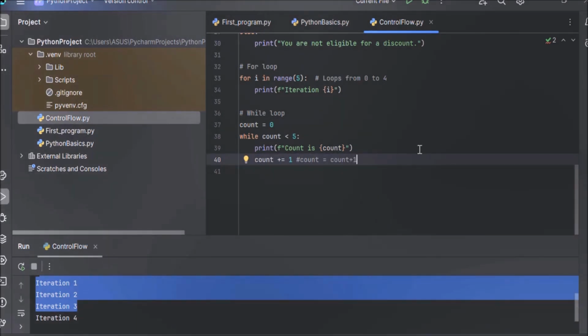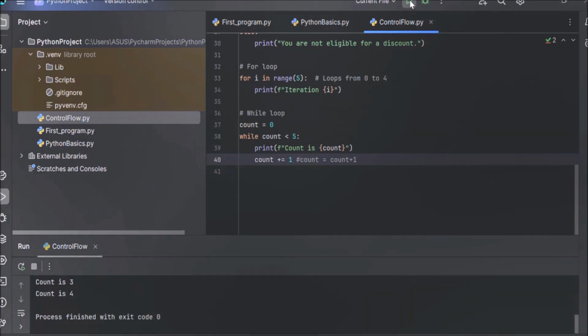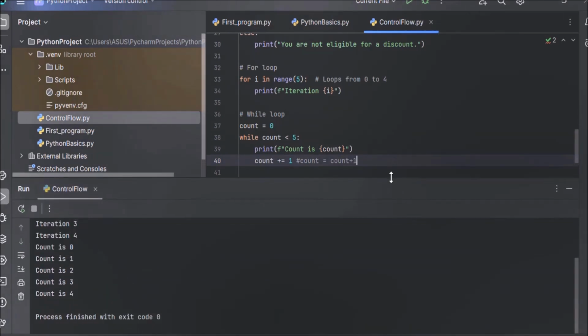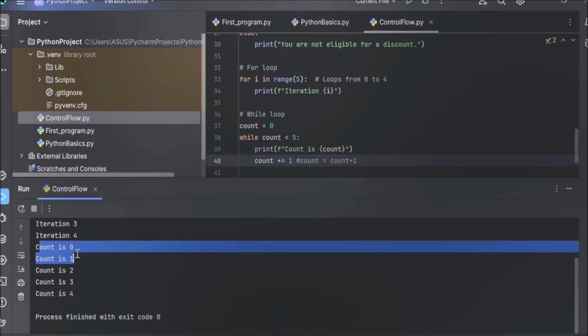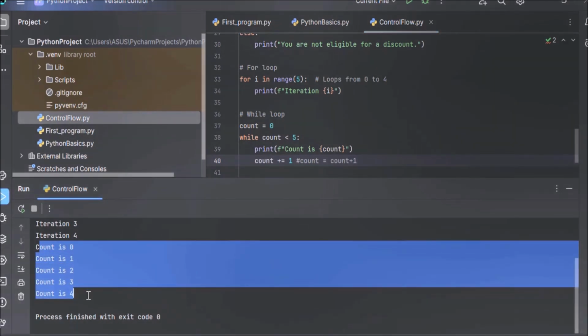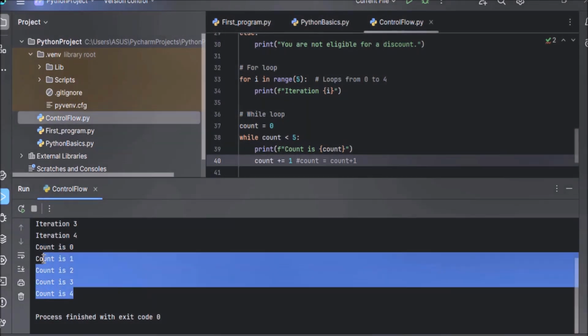Now let's execute the code and see the output. This loop has run 5 times. Count is 0, count is 1, count is 2, count is 3 and count is 4. So 5 outputs are produced here.